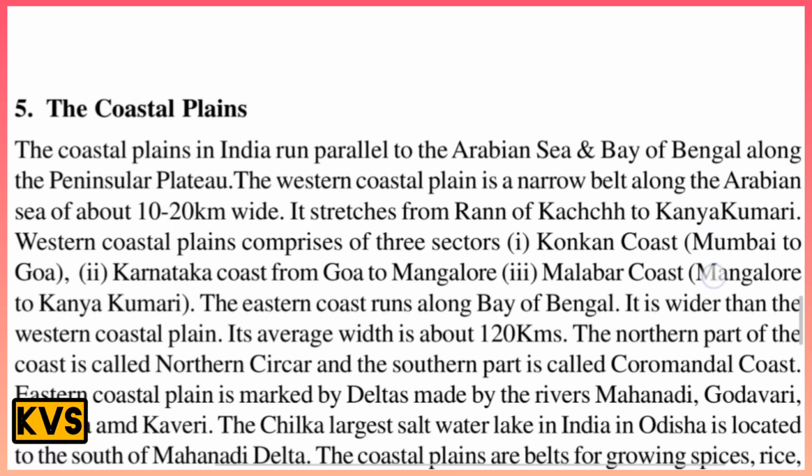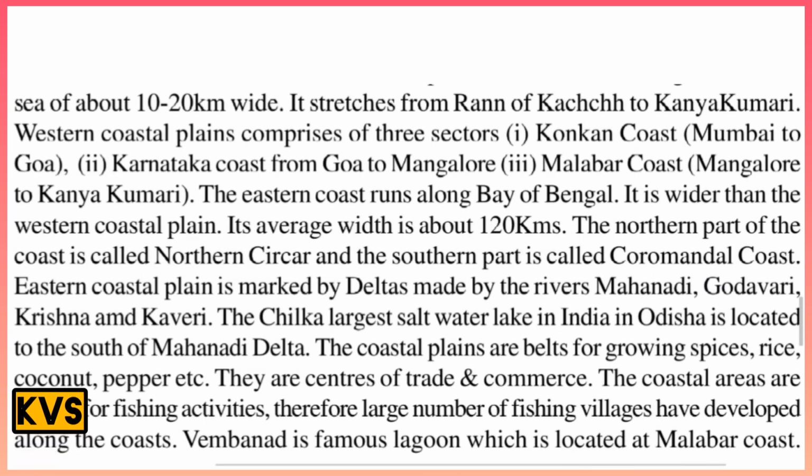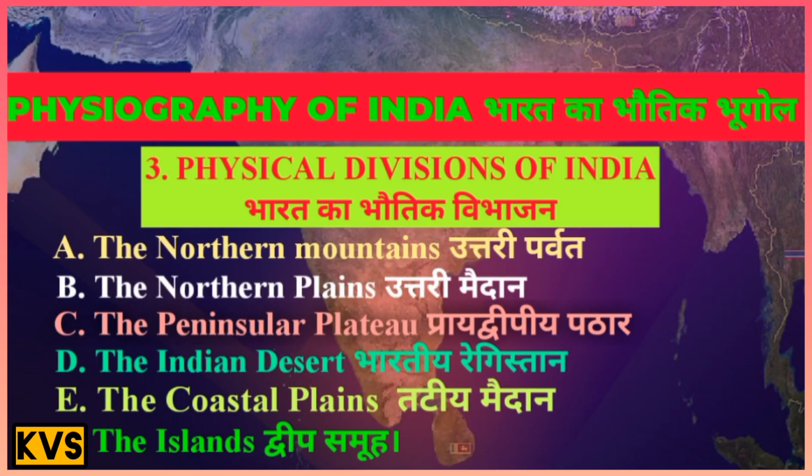This is important. The coastal plains are a belt for growing spices, rice, coconut, pepper, etc. They are centers of trade and commerce. The coastal area is renowned for fishing activity, and therefore a large number of fishing villages have developed along the coast. And Vembanad is a famous lagoon, which is located in the Malabar coastal area.